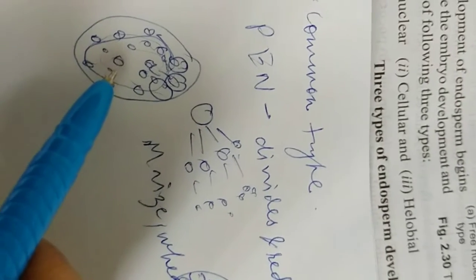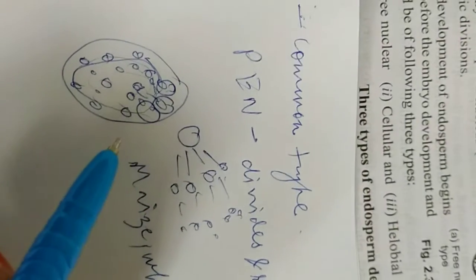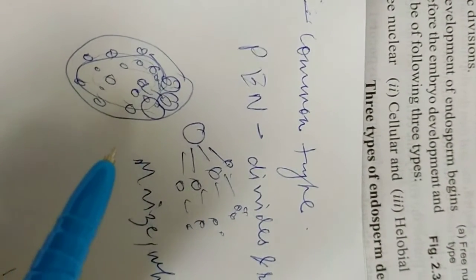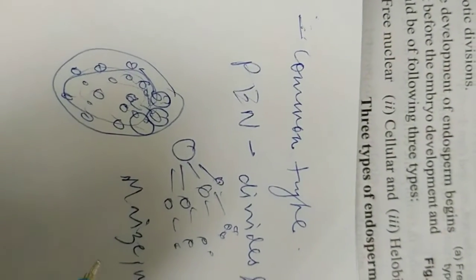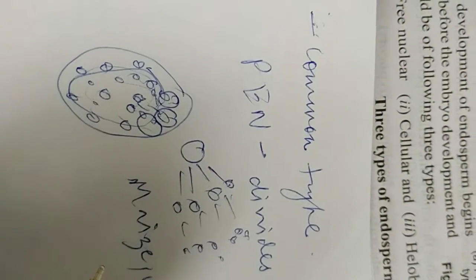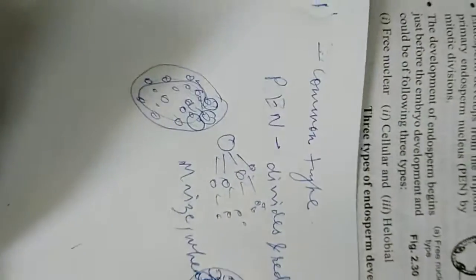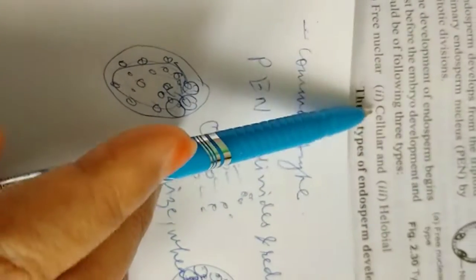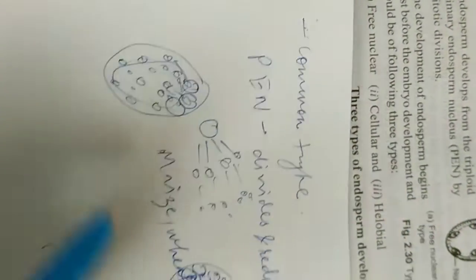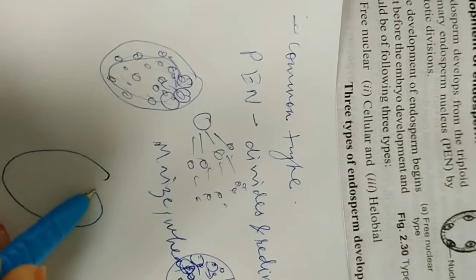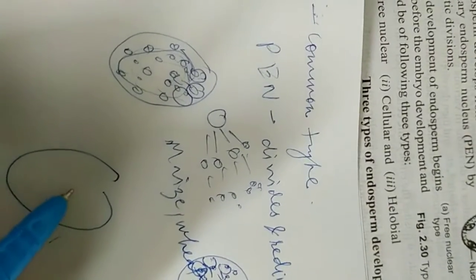This type, where the cytokinesis stops prematurely, we can see in coconut. Now, the next type is the cellular type. In the cellular type, cytokinesis occurs after every nuclear division.